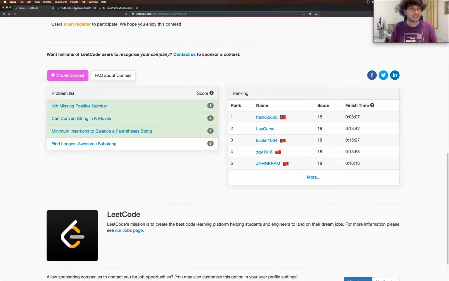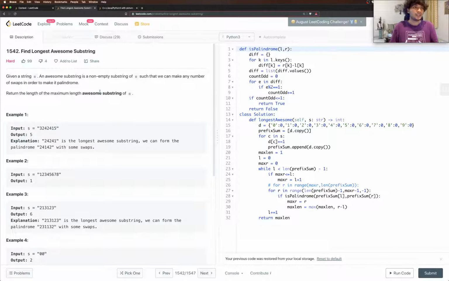Find longest awesome substring. Alright, so the question is simple. The idea of solving it, not so much. We're given a string S, and we want to find a substring. Now, this substring should be awesome.